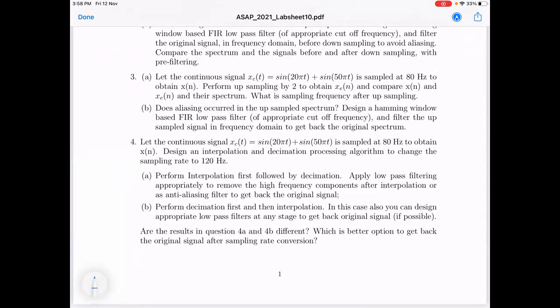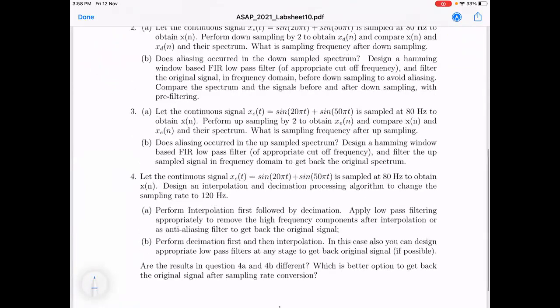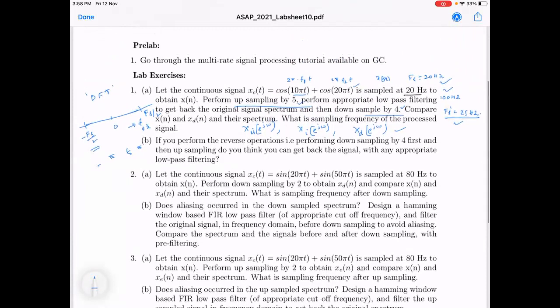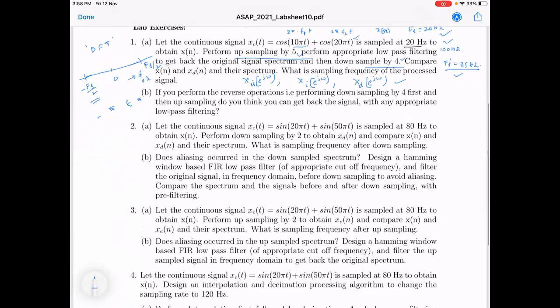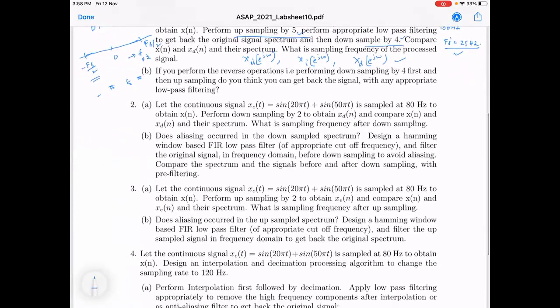Is there any question now on the lab sheet? On both lab sheets, in fact. In the previous lab sheet also we discussed only 2 questions, but the third question is now covered because upsampling is now familiar to you. If you have any question, quickly ask. Otherwise, I will conclude.